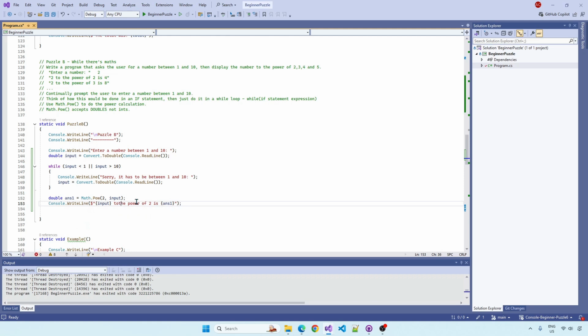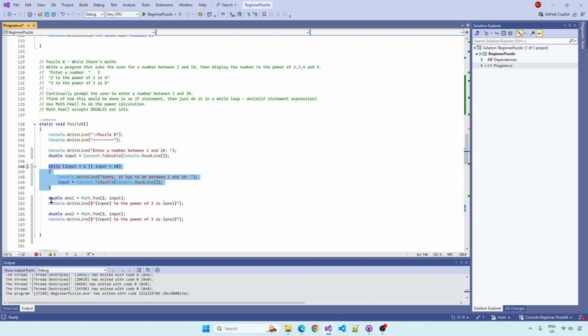So we could do this, and then you could copy that and do it again, and you could call this answer 2, and change that to 3, and on we go. But very repetitive. It would be nicer if we could just use a while loop to do this dynamically.